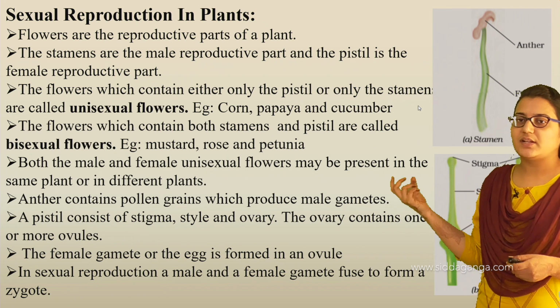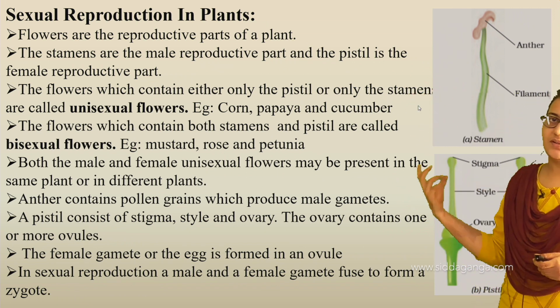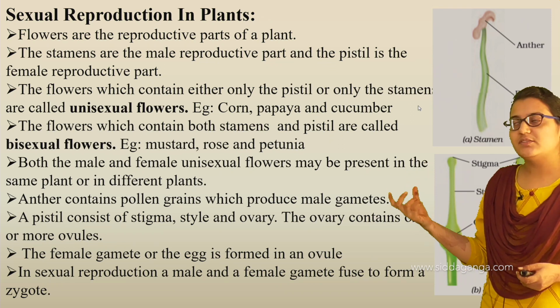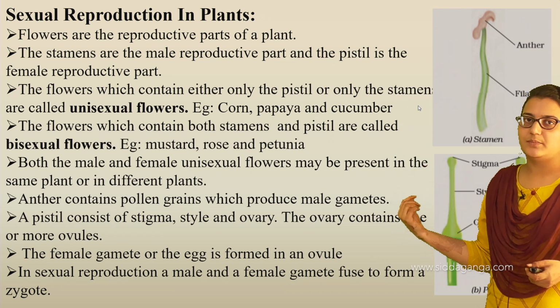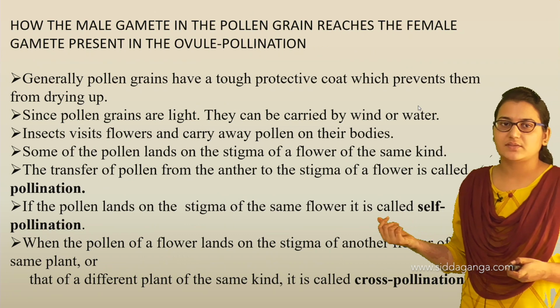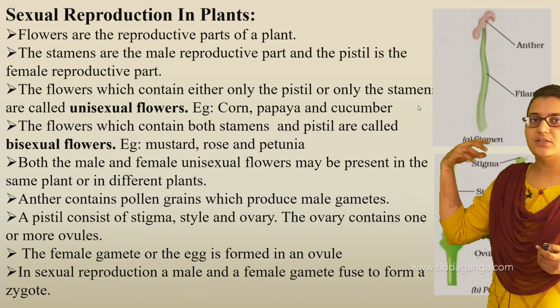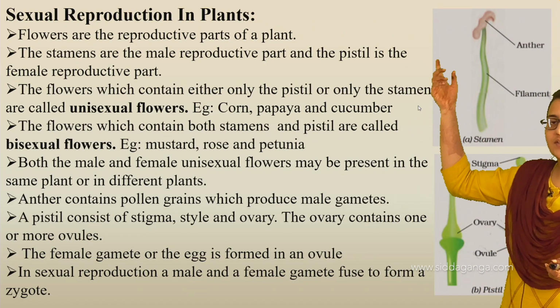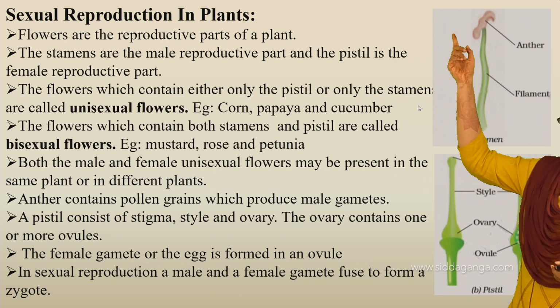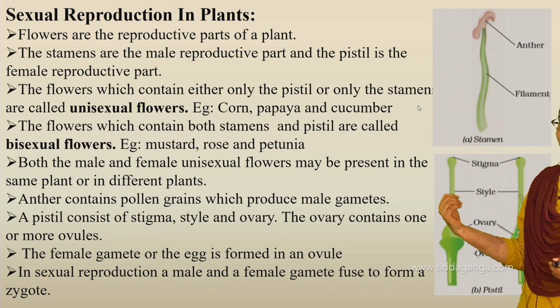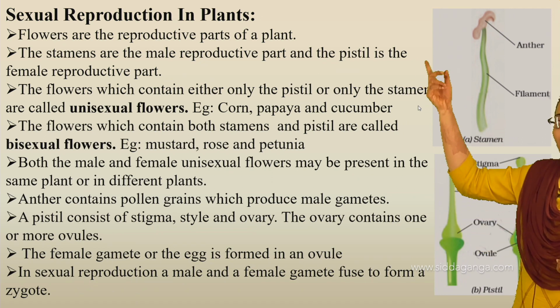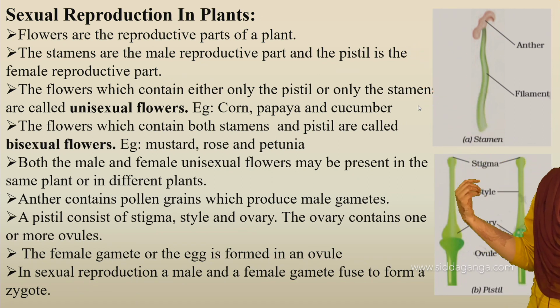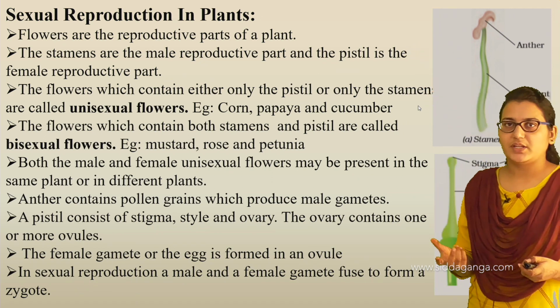Flowers which have either stamen or pistil are called unisexual flowers. Flowers which have both stamen and pistil are called bisexual flowers. For reproduction, the male gamete has to be transferred to the stigma, that is the female part. This transfer of pollen from the anther to the stigma is called pollination.